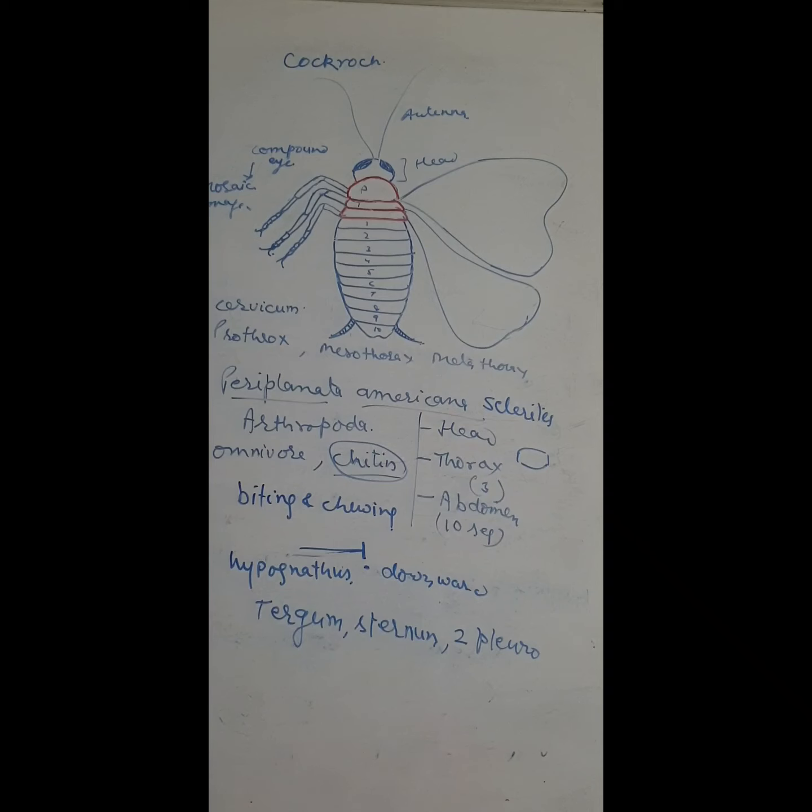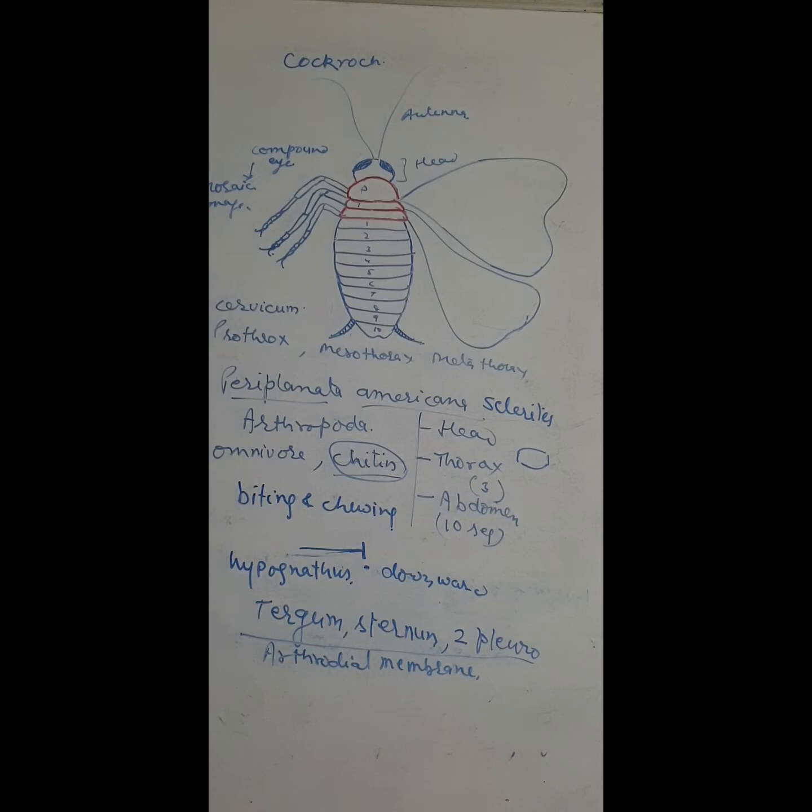The arthrodial membrane joins these sclerites together.